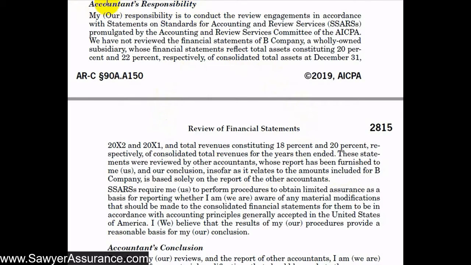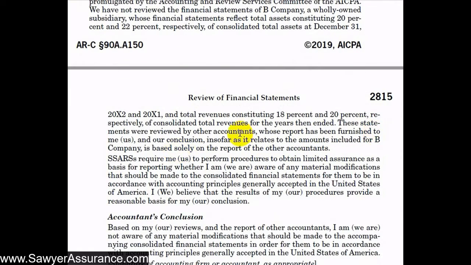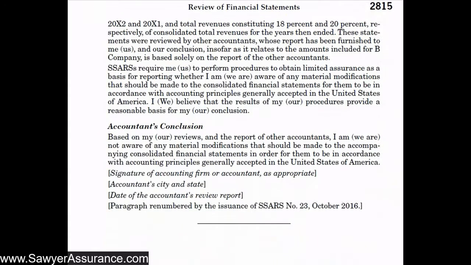It's pushing some of our responsibility onto that other accountant, although we are still responsible for the entire reporting entity, which includes this. We're just notifying the users of the financial statements that we rely solely on their work as a basis for our evidence for this entity. And the rest of the components of the report are the same as in other sections within ARC Section 90A.